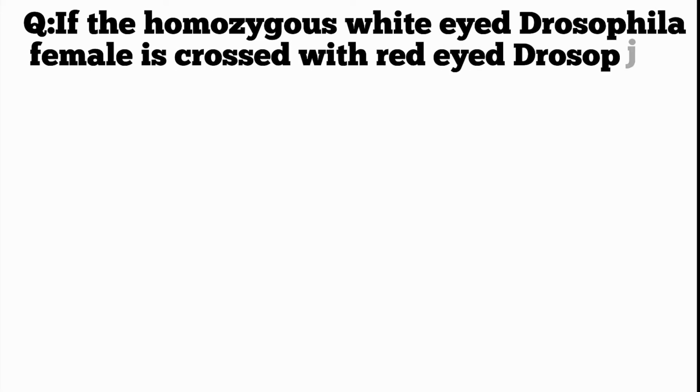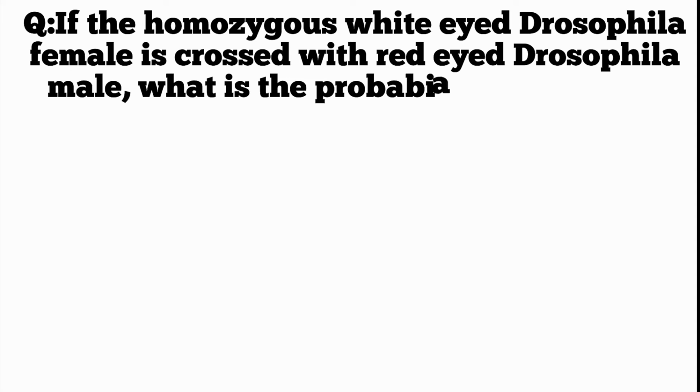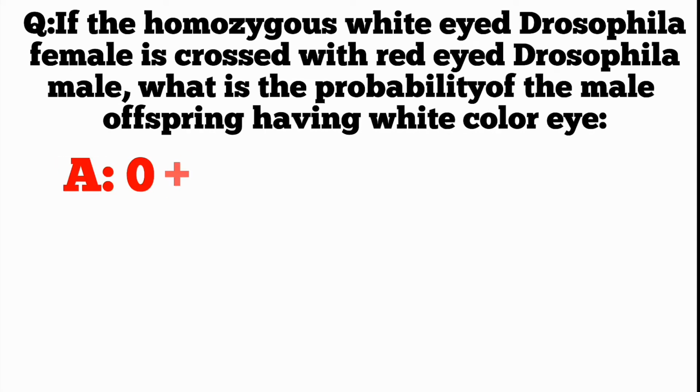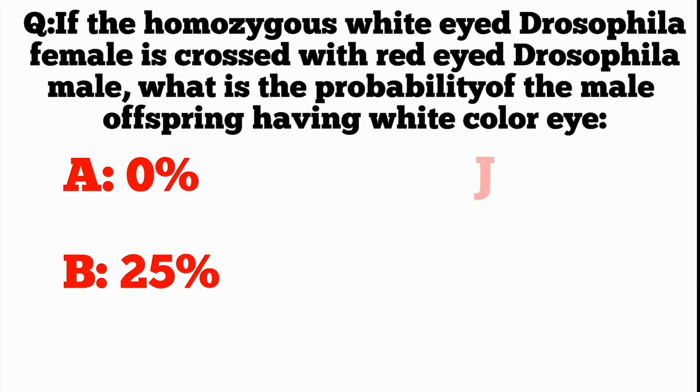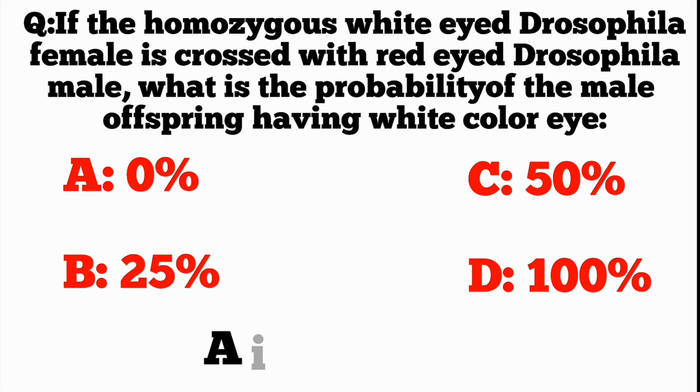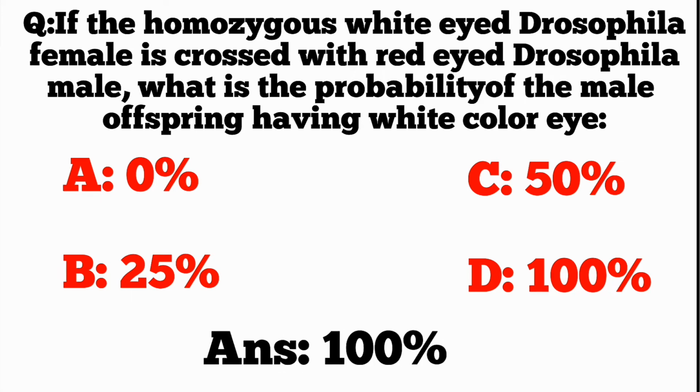Q. If the homozygous white-eyed Drosophila female is crossed with red-eyed Drosophila male, what is the probability of the male offspring having white color eye? A. 0%. B. 25%. C. 50%. D. 100%. ANS. 100%.